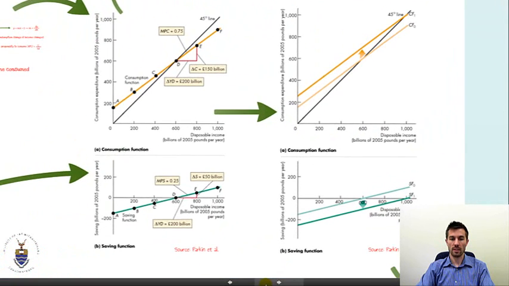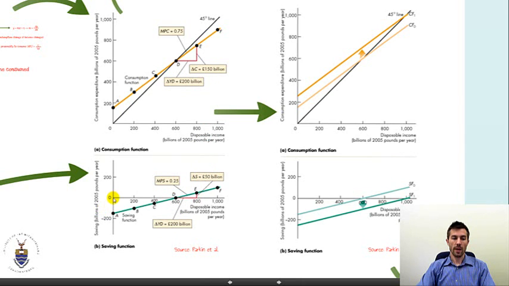If we look at a savings function, we're saying that the savings function is directly linked to the consumption function. If our marginal propensity to consume is 0.75, our marginal propensity to save must be 0.25. In other words, if income changes by 200, saving will change by 0.25 times 200, which is 50. In other words, if income changes by 200, we will consume 150 and save 50.